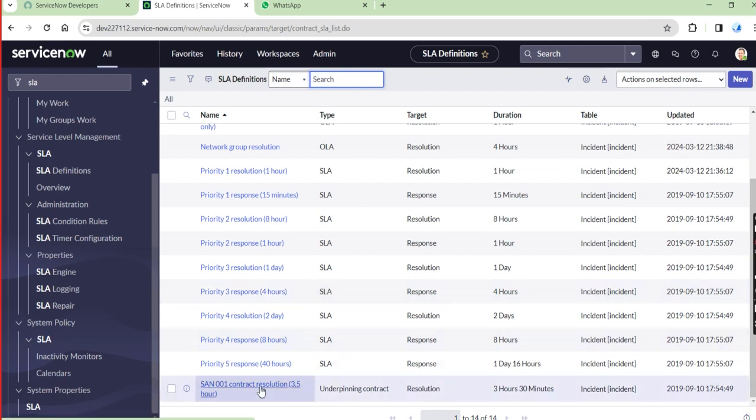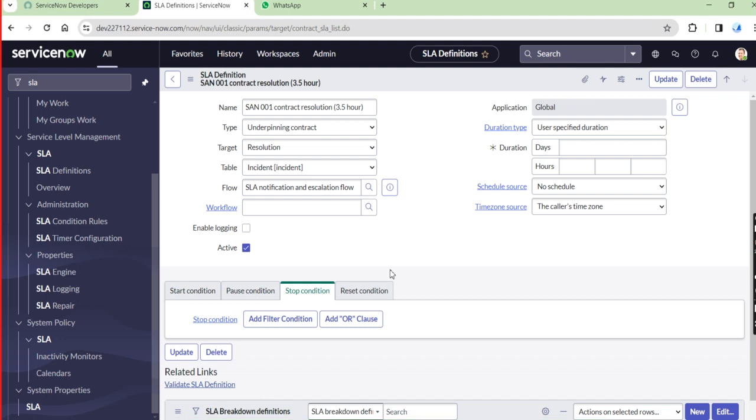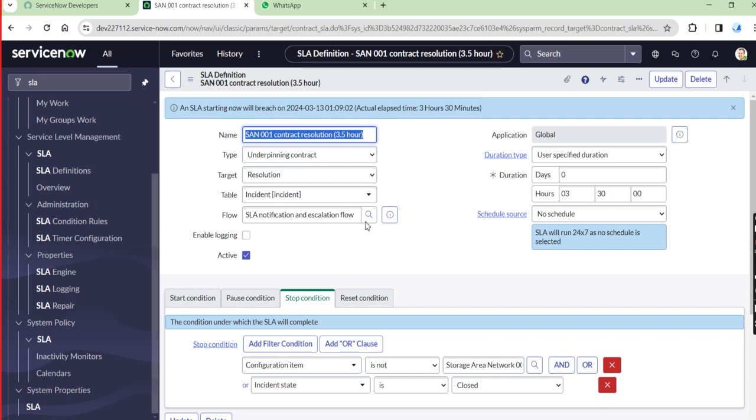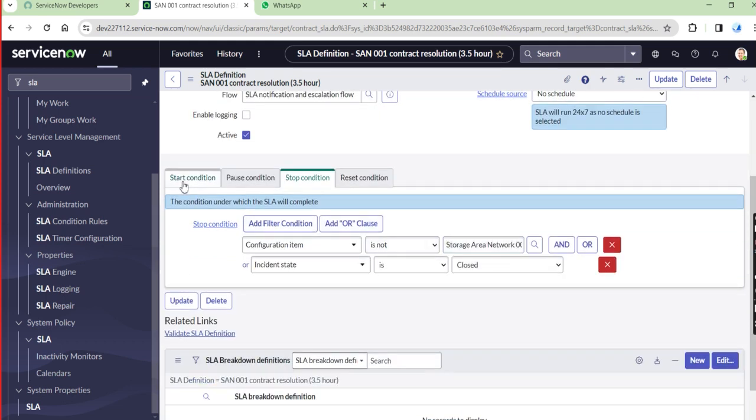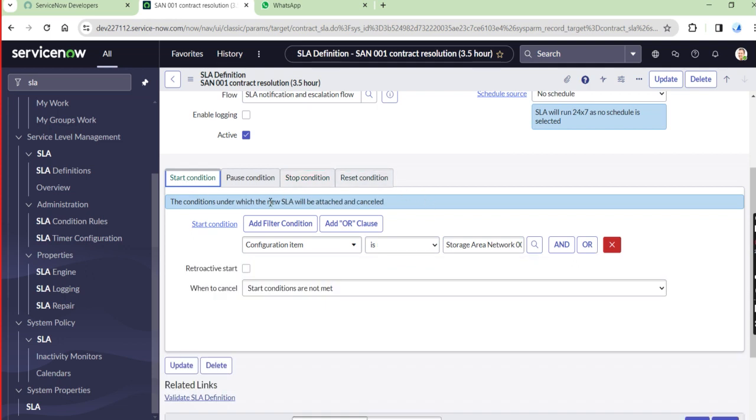And now come to one example of the underpinning contract. So SLA and OLA and underpinning contract. So come to the underpinning contract. Just select the type as underpinning contract, and the target is resolution based, and table incident, all are there. And okay, so this time is the 3.5 hours. Now come to the sections.